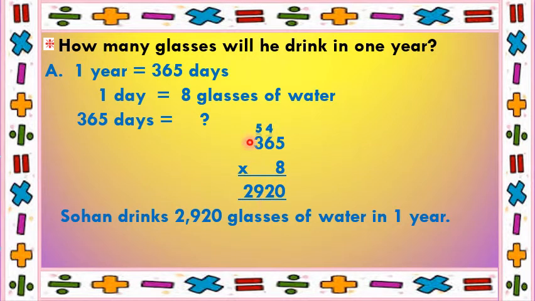Put 2 down, 5 carry. 8 3s are 24, plus 5 is 29. So put 29 down. So Sohan drinks 2,920 glasses of water in 365 days, that is 1 year.